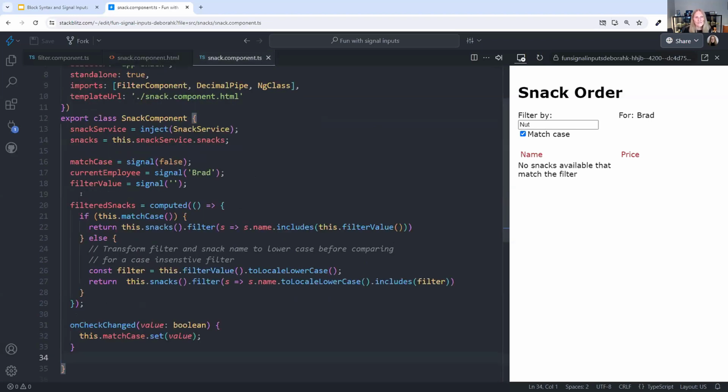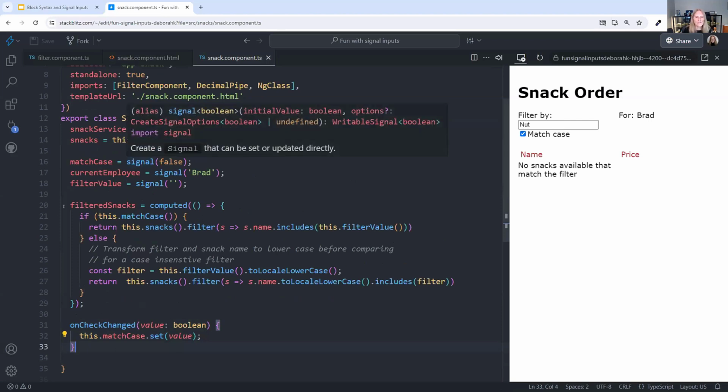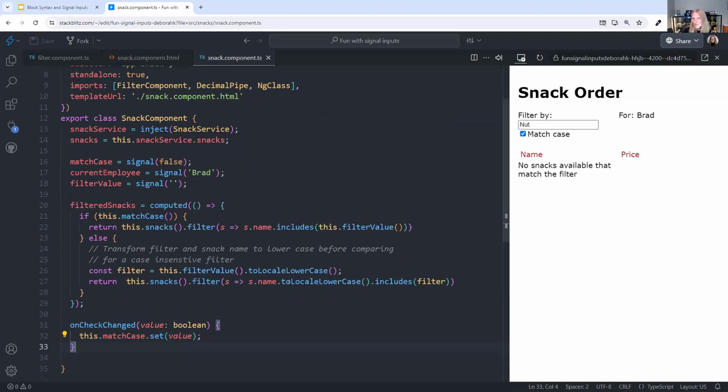In the component then, here are my signals. And here is the event that I am running when the user checks that checkbox. When I get notification from the child, it runs this code, which sets this signal. And then I'm using a computed signal to filter my list correctly. So if the match case is checked, it does the filter one way. If it's not checked, then it does it another way.